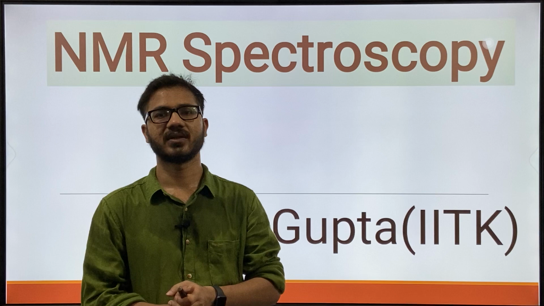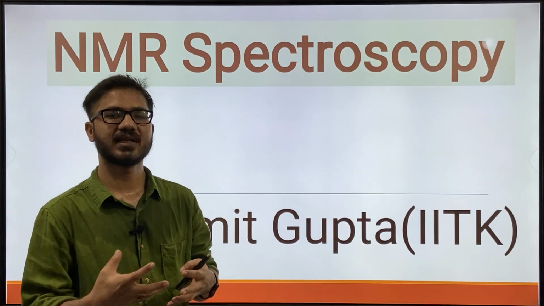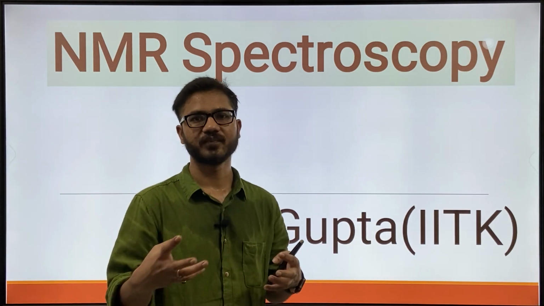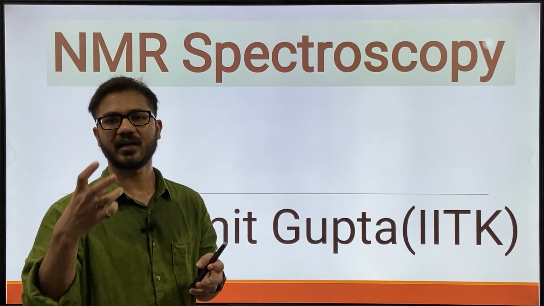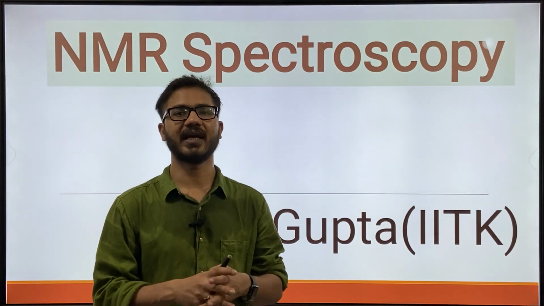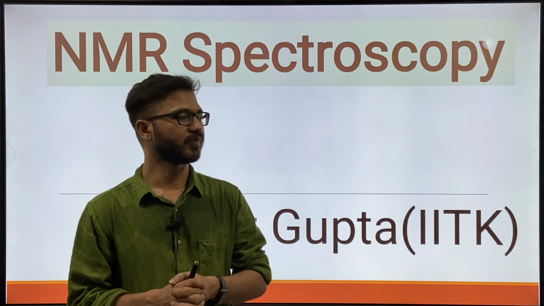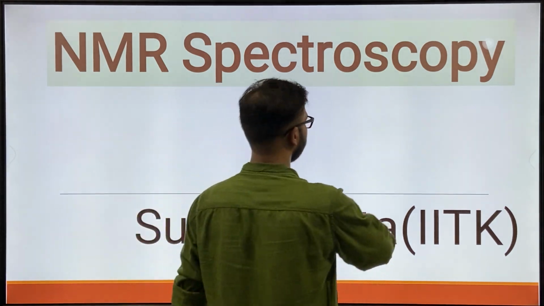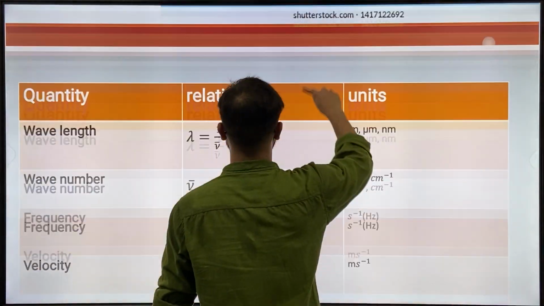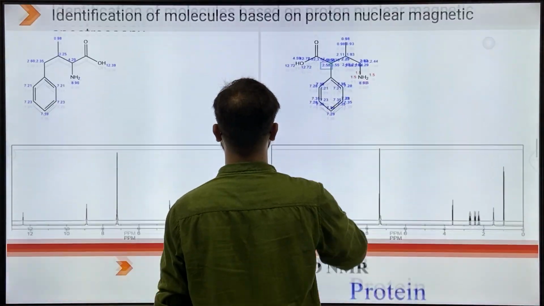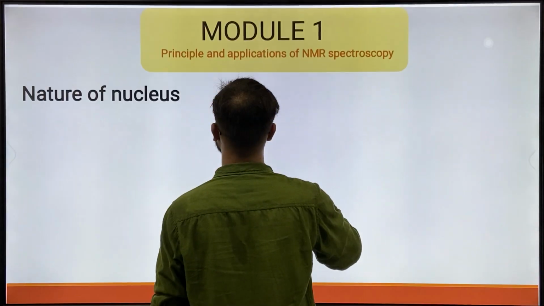Okay, so today I will start from the chemistry of the nucleus. What is the physical concept of the interaction of a nucleus with incoming light, that is, a radio wave? So I'm starting. We have already discussed all these things.